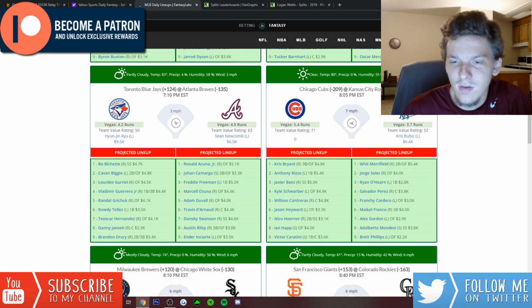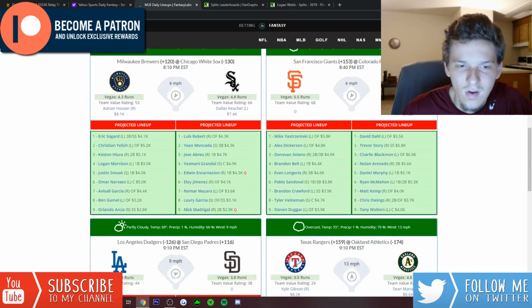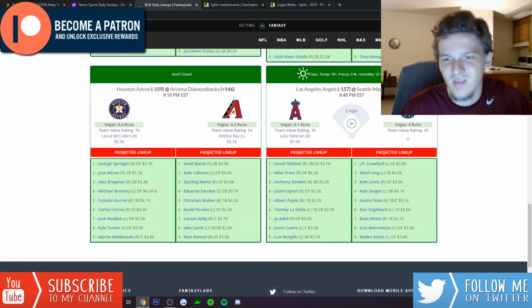The Cubs against Bublik could definitely be interesting. Like Chris Bryant, Javier Baez, these righties against a lefty, I do have some interest in. The Cubs are pretty expensive, though. You're not getting a ton of value here, which kind of sucks. But yeah, there's not a ton of stacks that really stand out.